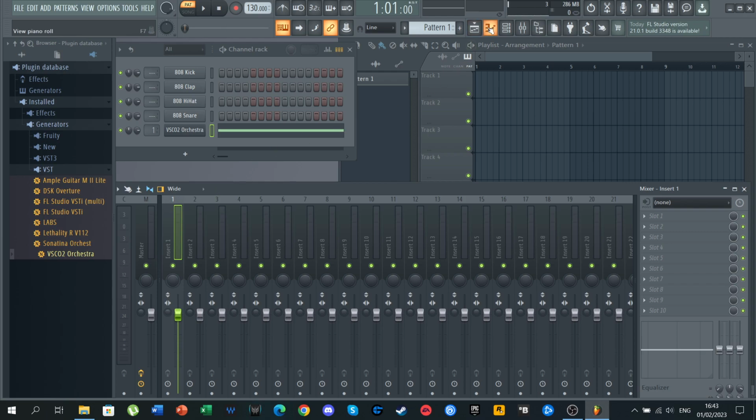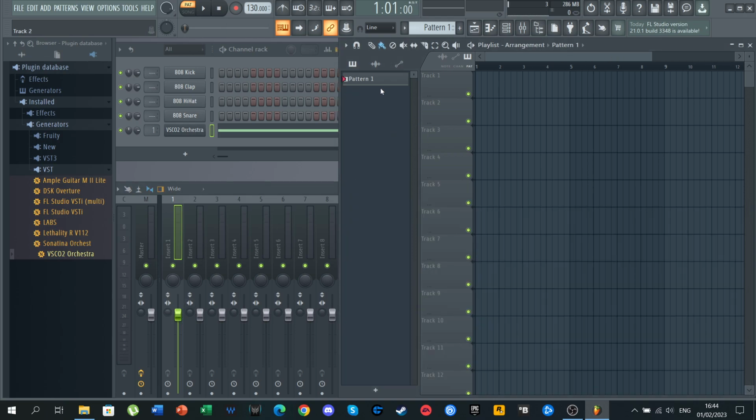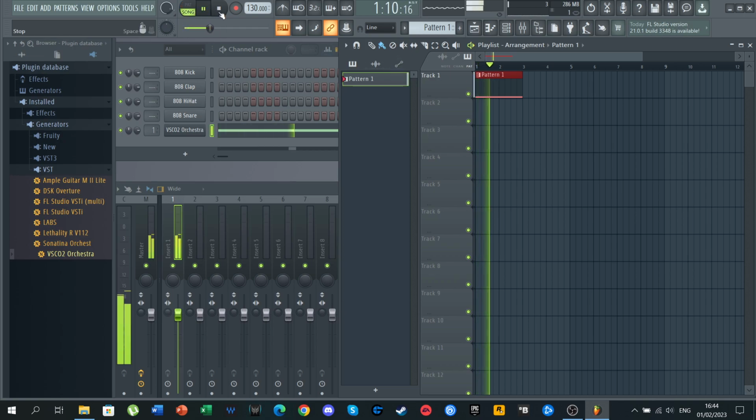So what we are going to do is create the automation clip. How do we do this? Well, let's say we want to create an automation clip for the volume. We want to modify the volume. Well, first, let's make sure we have the pattern added here, because we have more patterns where we can use different channel racks. So in pattern 1, we only use this instrument for this note. And now if we want to play the entire song, you can see the note is still playing plain and simple.